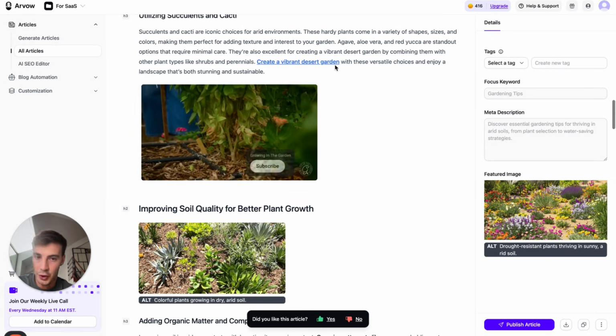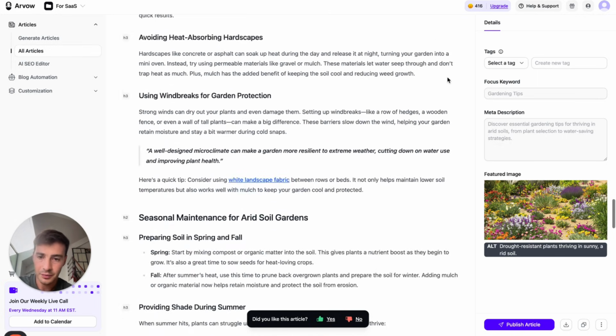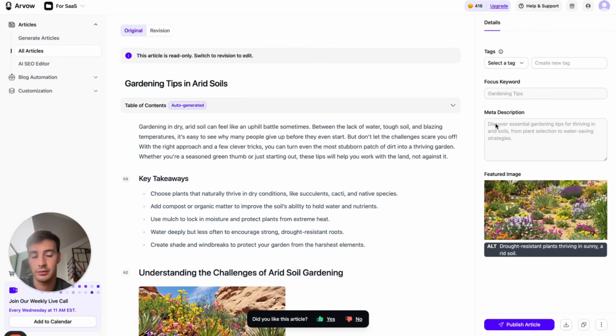Made sure to add internal links, right? Internal links to other pages on my site. External links to authoritative sources on other sites, right? All this done with AI. Again, could you do this manually? Of course, but just a bit at a time.